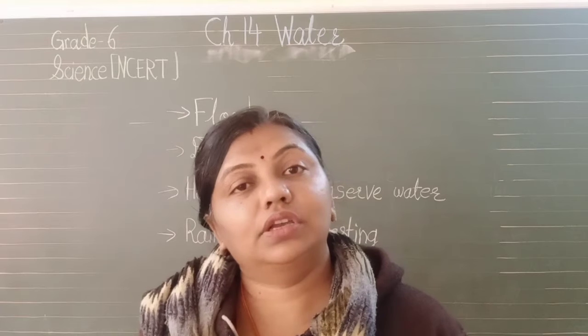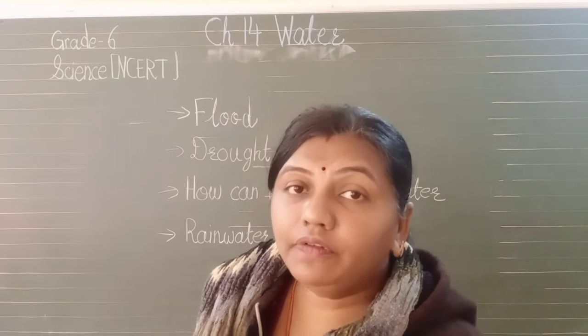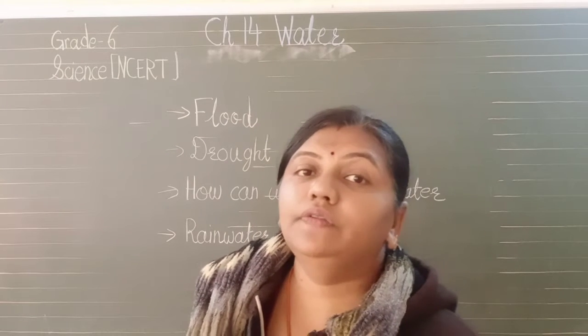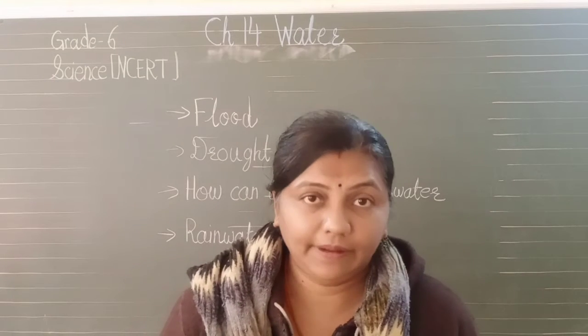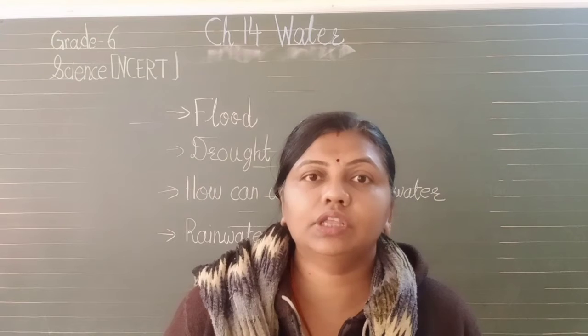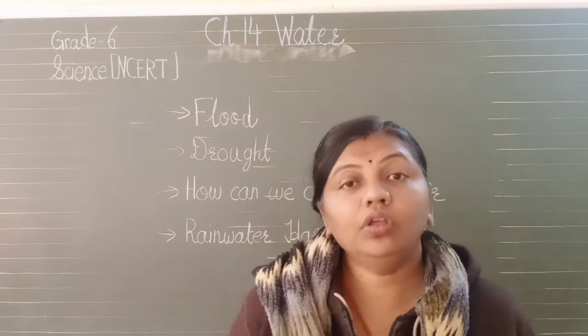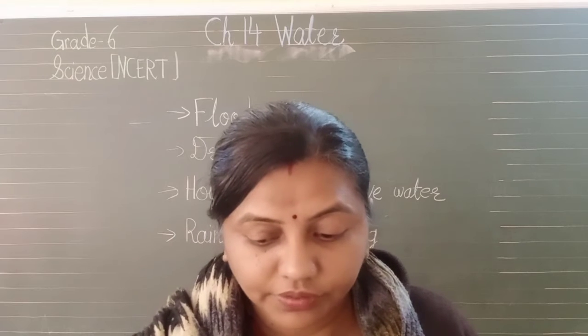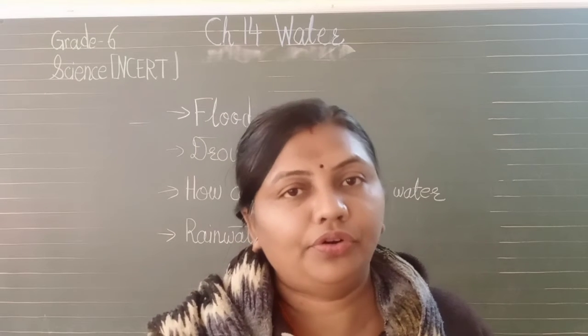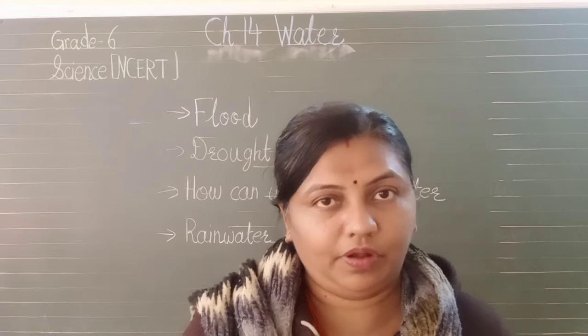So if there is no rainfall, it may be possible that many animals die. Without water we cannot survive for a long time. So drought should also not be there. So there should be water in a moderate or adequate amount.